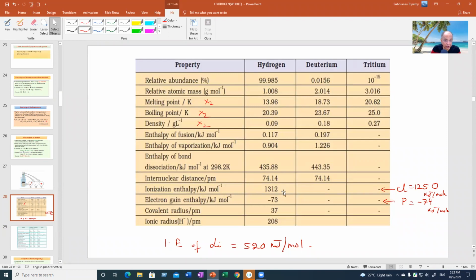Ionization enthalpy data is not there, but it is as high as, comparable with, a non-metal like chlorine, which is 1250 kilojoules, and hydrogen is 1312. That is why it is similar to a halogen in its ionization enthalpy property. Also the electron gain enthalpy is minus 73, and it is comparable to chlorine, which is also minus 74, very close. So electron gain enthalpy wise and ionization enthalpy wise, hydrogen is similar to non-metals, very close to the halogen family.